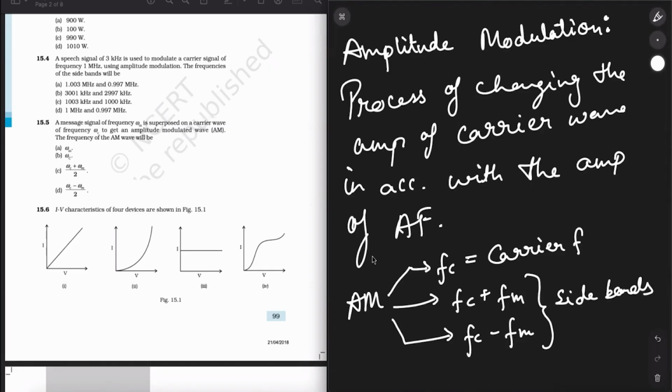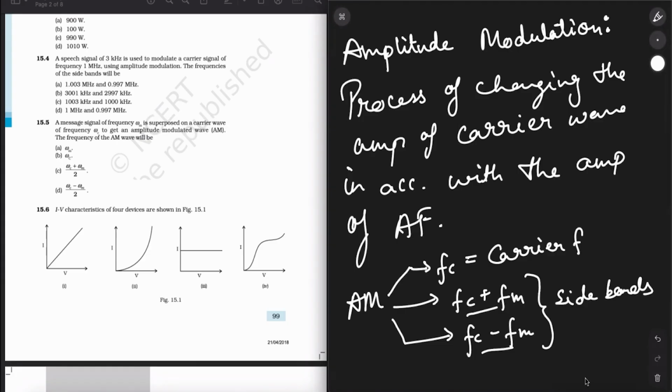So in this question, it is asking us to calculate the sideband frequencies. What will the frequency of the sidebands be? This will be the greater value, so this is called the upper band. This is called the lower band. This you can guess logically.